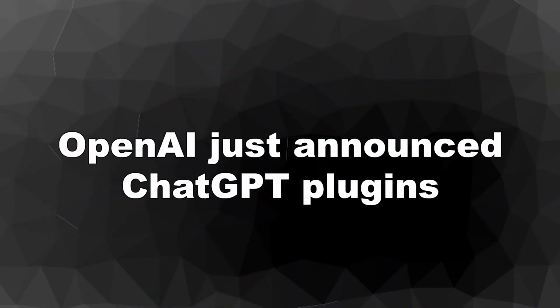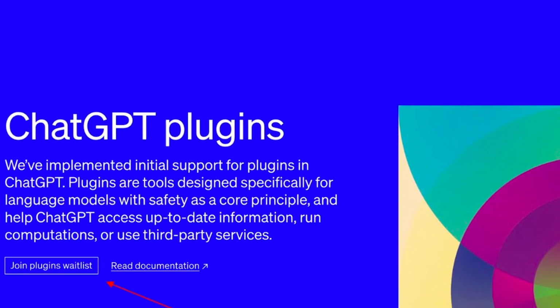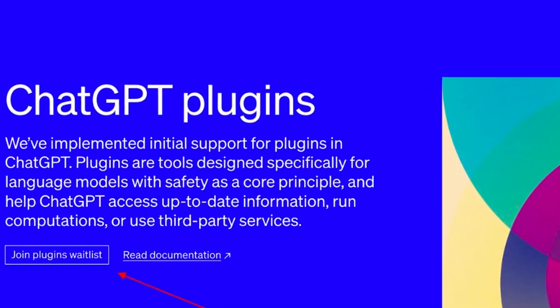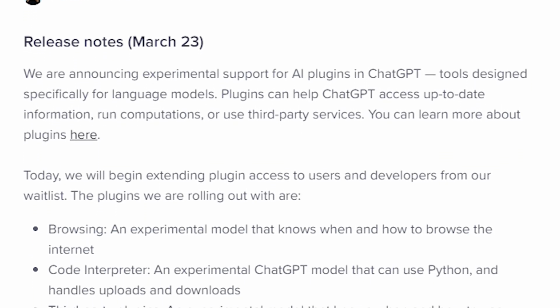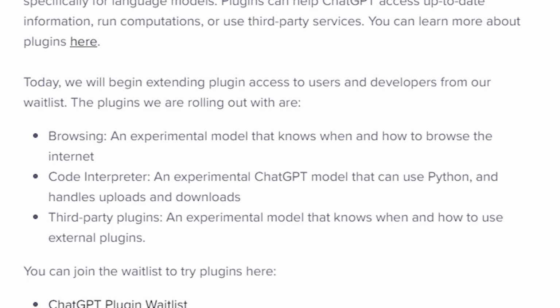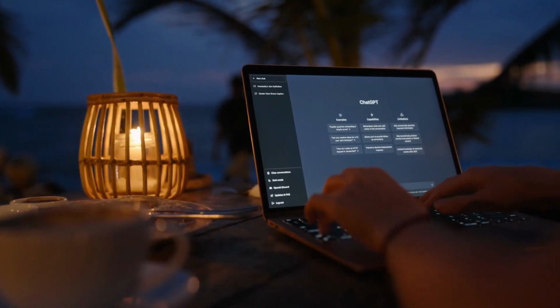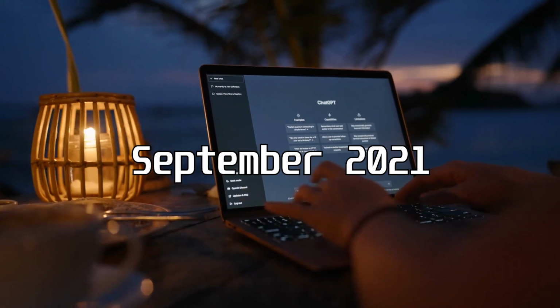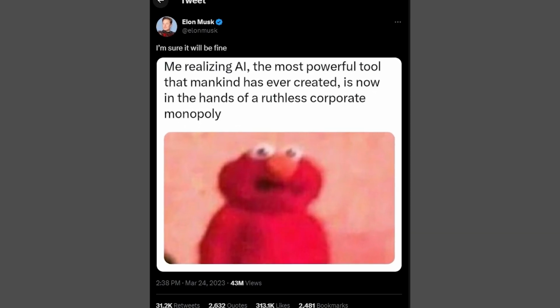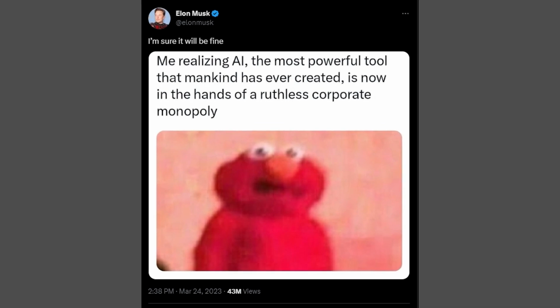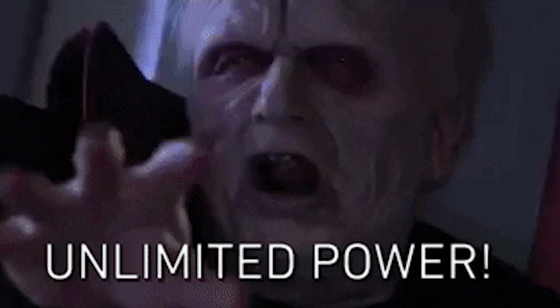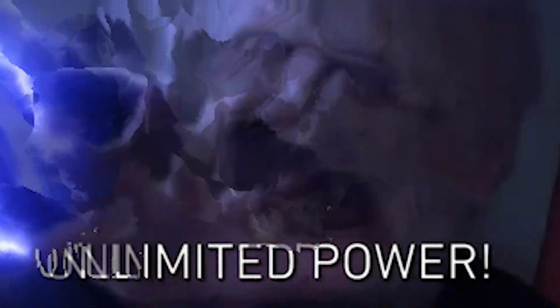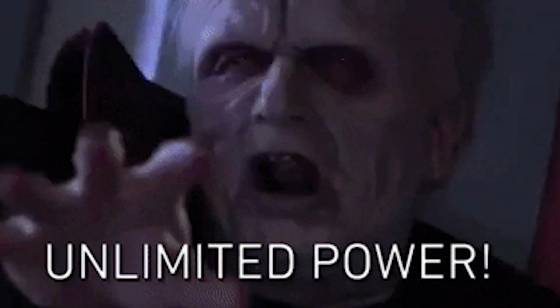OpenAI just announced ChatGPT Plugins, which let ChatGPT interact with the real world. This is OpenAI's fourth release this month, and it is a big one. ChatGPT can now access current events and anything past its training date of September 2021. Even Elon Musk has voiced his concern over the speed at which OpenAI has been advancing, nevertheless. This is a game changer, allowing it to be more powerful than ever before.